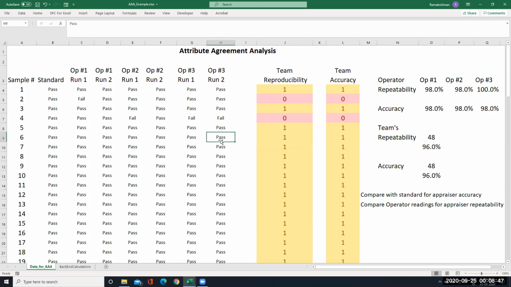Suppose for operator 3 I am putting one more fail here, then it will decrease. See here, it has become 96%. And then the team's repeatability, because of this, it has come to 94%, sorry, and accuracy is 94%. Clear? Because of this, accuracy has been affected. I think that completes the attribute agreement analysis.